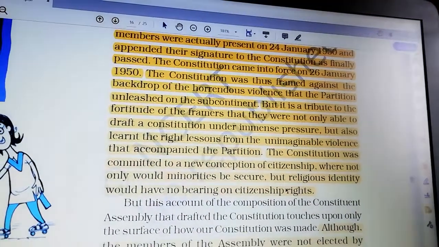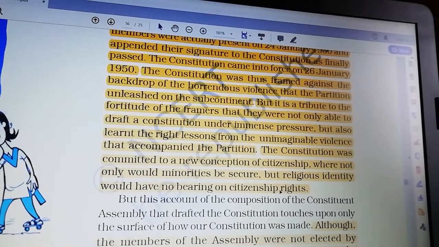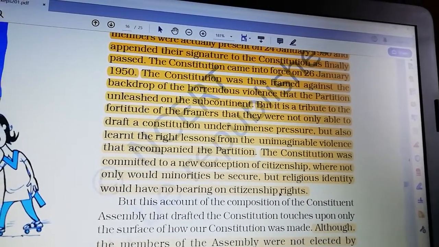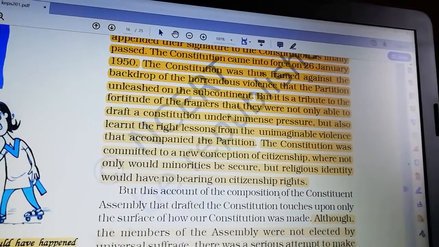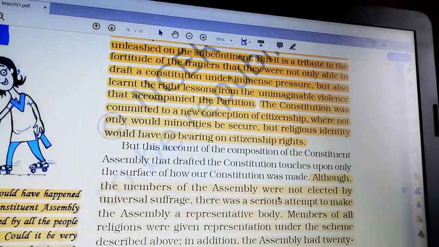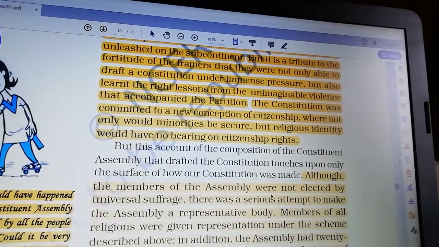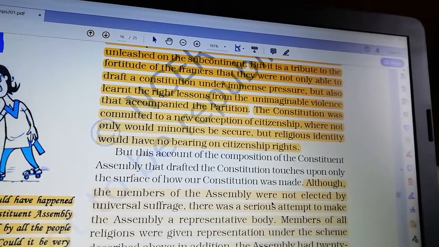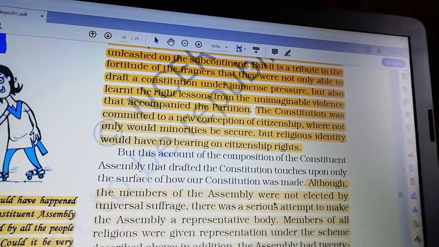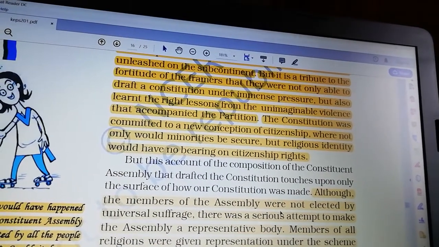The Constitution was thus framed against the backdrop of the horrendous violence that the partition unleashed on the subcontinent. But it is a tribute to the fortitude of the framers that they were not only able to draft a constitution under immense pressure, but also learned the right lessons from the unimaginable violence that accompanied the partition.